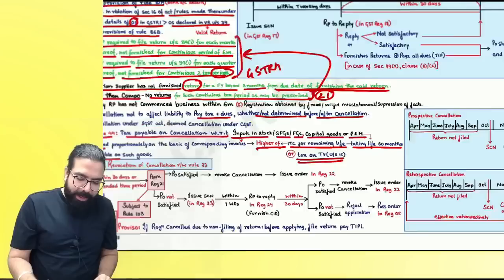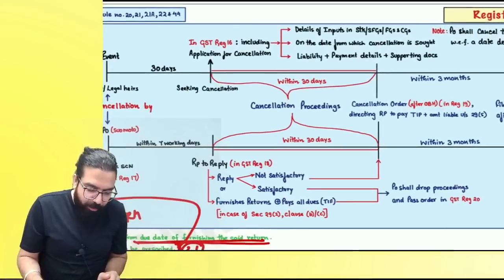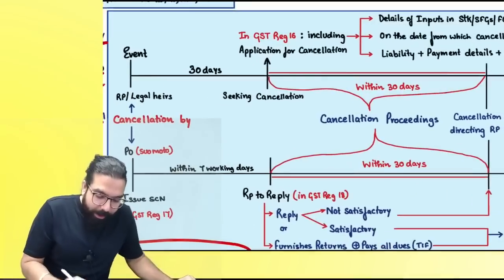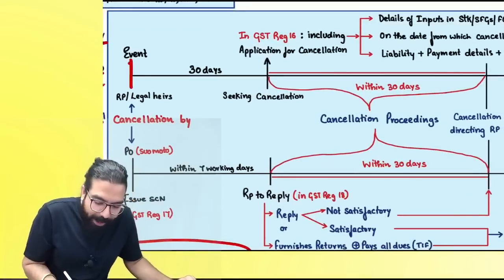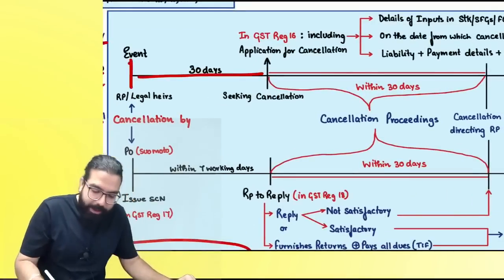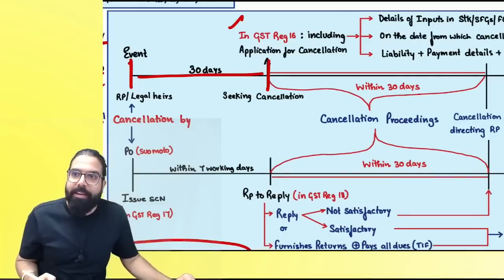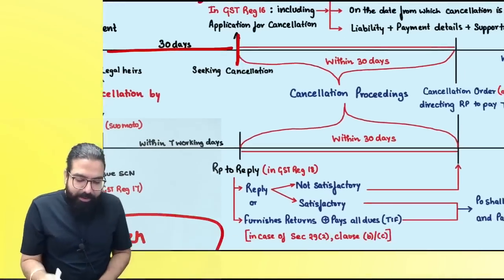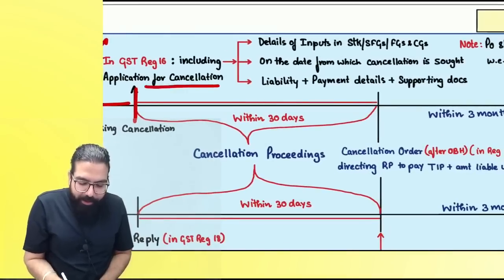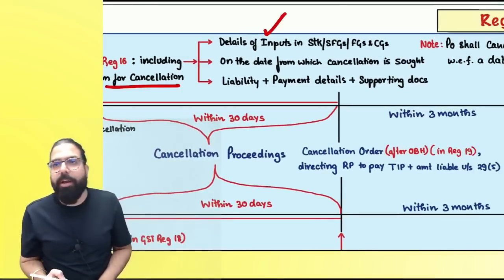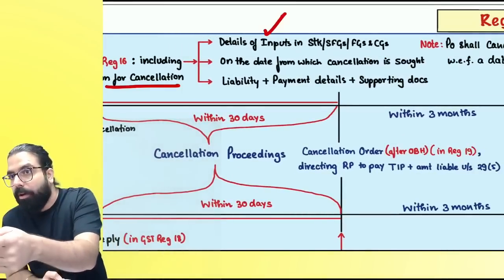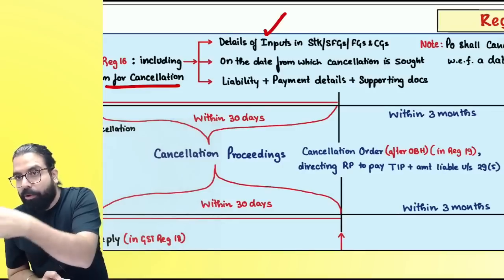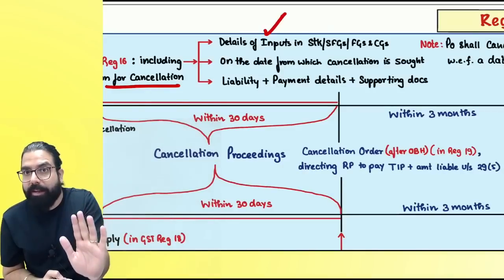More discussion, section number 18 will do. Everyone over here, now listen to me very carefully. Here, an event happened. You will have to apply within how many days, everyone? 30 days. You went and applied in GST REG 16. Along with GST REG 16, you will have to give the application for cancellation. You will have to give the details of your input, because on the inputs and capital goods, you will have to pay the tax. Registration is getting cancelled, right, everyone?